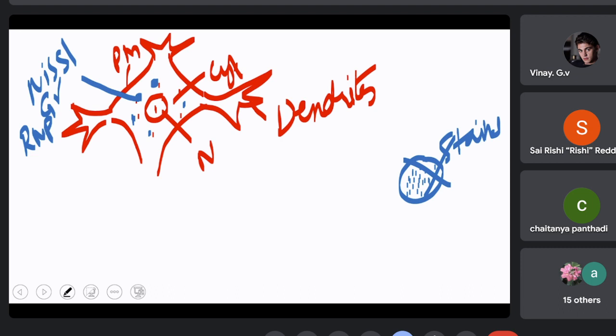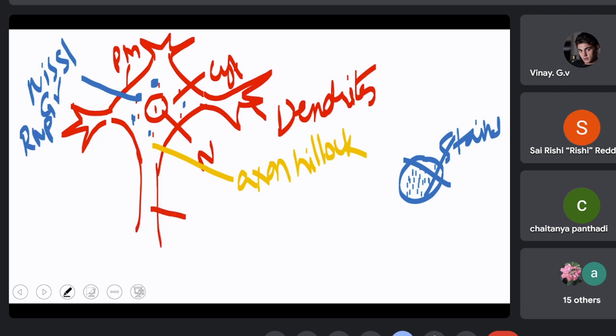And on the other side of the cyton, there is a portion from which the axon arises, and this is called the axon hillock. And from the axon hillock, the axon continues, and this is nothing but the axon or nerve fiber. So axon is also called the nerve fiber.